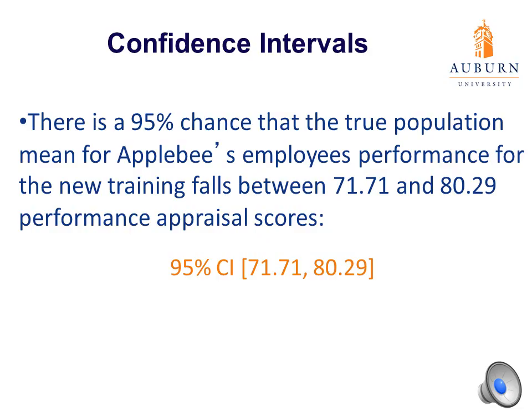So again, our best guess for the true population mean was the average of our sample. That was 76. However, we knew that our sample mean was not going to be the population mean, but the population mean should be around that sample mean, and so we create this range of where we expect that true population mean to fall. It could be as low as 71.71 or as high as 80.29, and that's with 95% confidence or at a 95% chance. And that's your confidence interval.